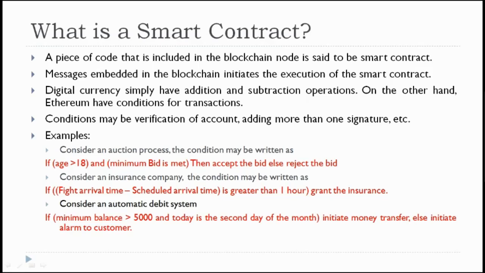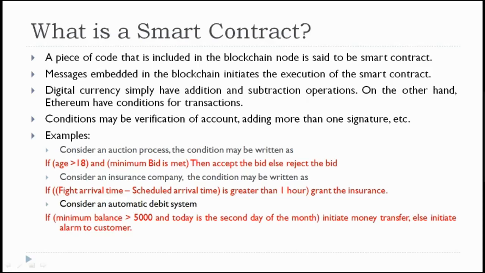So the airline industry should have this particular thing. The third party insurance agent should have contact with these people, otherwise they cannot get the flight arrival time, the scheduled arrival time, these details. That means the insurance agent is going to access this, and with that the condition will be checked. If the condition is satisfied, the insurance is released to the corresponding passenger who paid that particular premium.